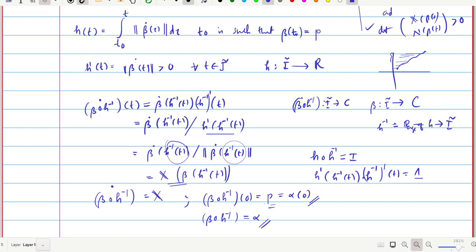Now you can write beta as alpha composition h, by applying h on both sides. Beta composition h inverse composition h is equal to alpha composition h. This shows that beta of t is equal to alpha of h of t. So this shows that beta is a reparameterization of alpha as well. Any local parameterization beta is nothing but the reparameterization of the unit speed parameterization that we discussed in the last class. This proves the uniqueness of the local parameterization.